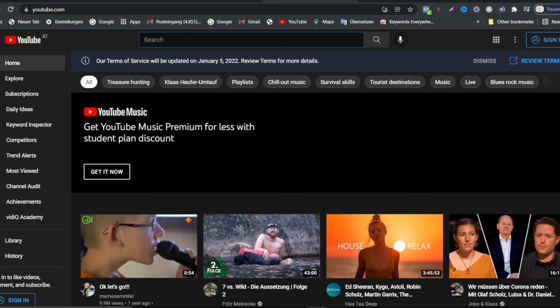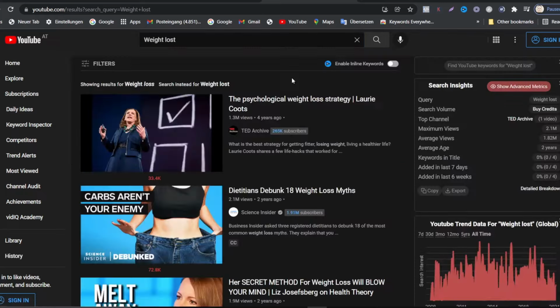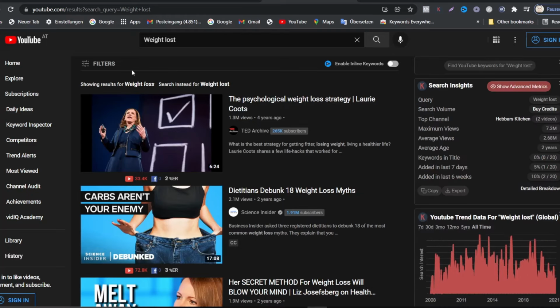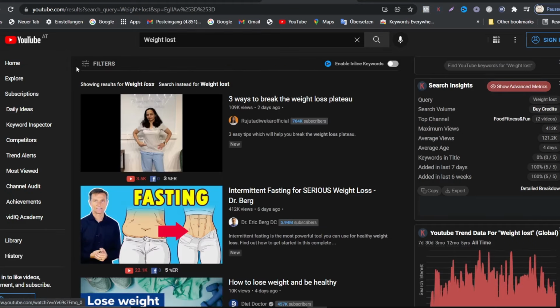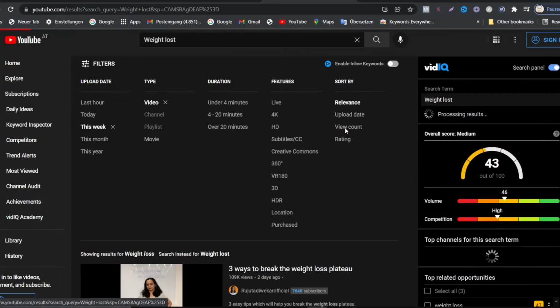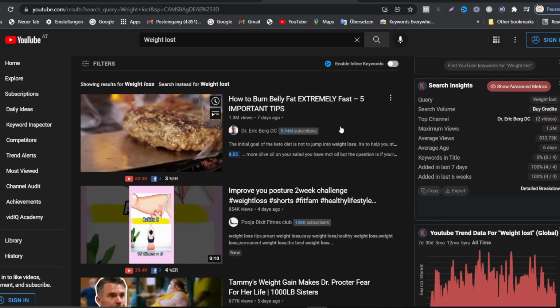So I just want to write on the search bar weight loss. Okay guys, now I have clicked weight loss. Next, what we then want to do after that is go to this filter. Go to the filter and search for videos that have been uploaded this week. Okay, after doing that, I want to go back to the filter again and click on view count, because we want a viral video, because this is what we're going to be using. We want a trending video that is going viral at the moment.